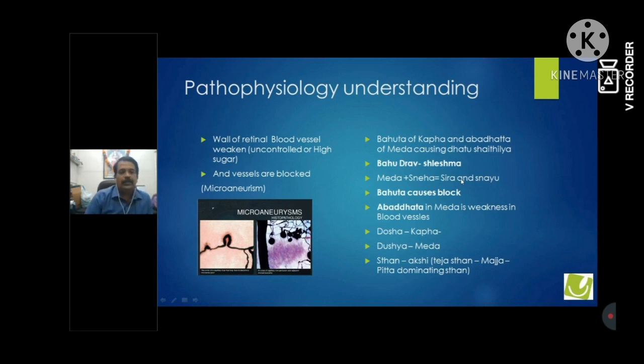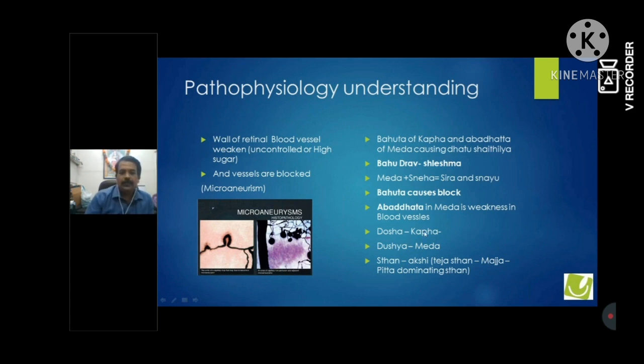Now Sneha is related with Kapha, and the dosha dominant here is Kapha. In Prameha, it is Bahudrava Shleshma Dosha Vishesha, so there is an increase in Kapha, and the Drava Guna has increased. In Meda, there is both Abadhata and Bahuta. So we have to treat 3 things here. One is the Bahuta, especially the Drava Guna of Kapha. The second is the Bahuta and Abadhata of Meda. We have to take these 3 things into consideration while treating the first stage of diabetic retinopathy.